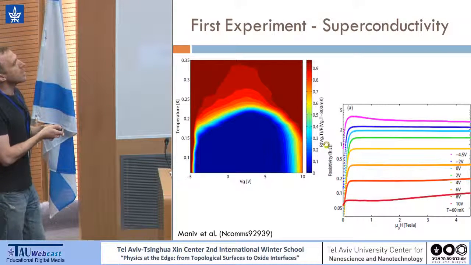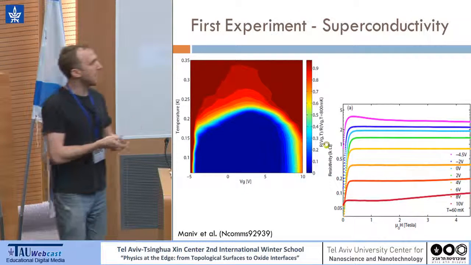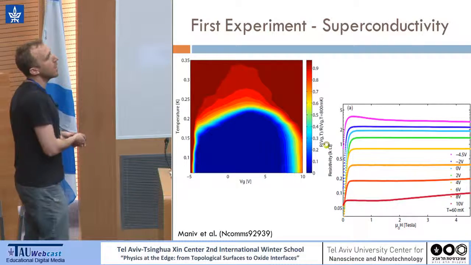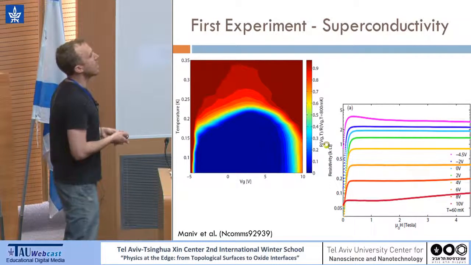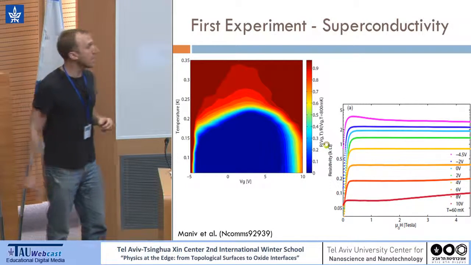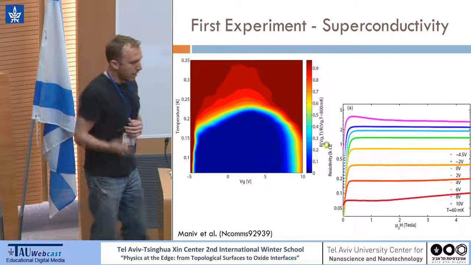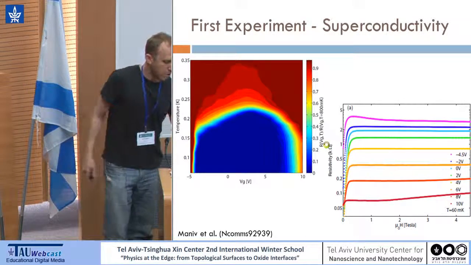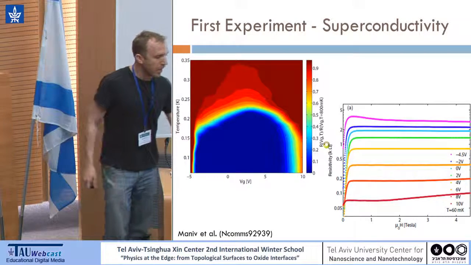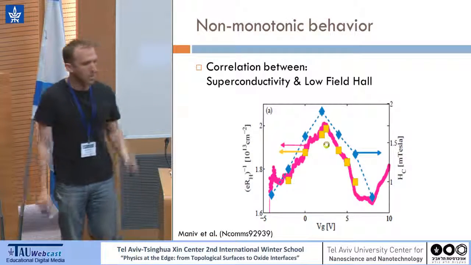And in the right graph, you can see magnetoresistance measurements from which we can calculate the critical field. Simultaneously, we measured the Hall resistance, from which we can calculate the inverse Hall coefficient, which is actually the carrier density inferred from the Hall. And if we do that, we get something interesting.